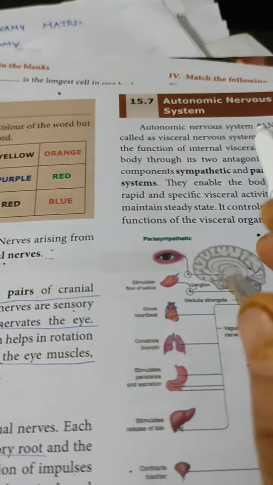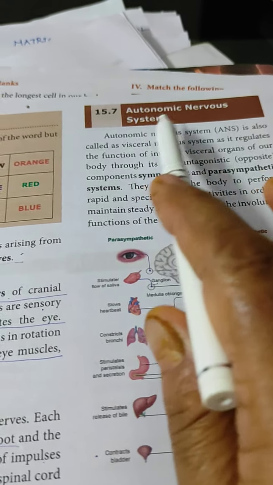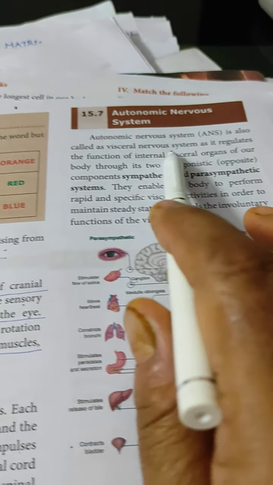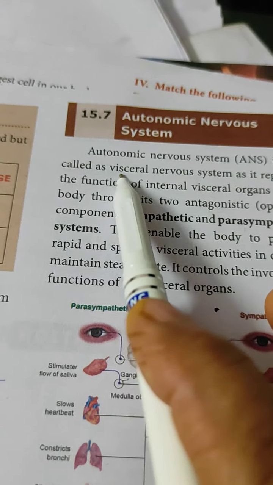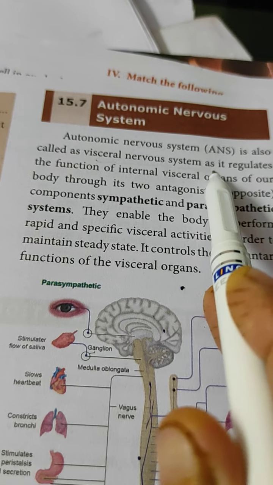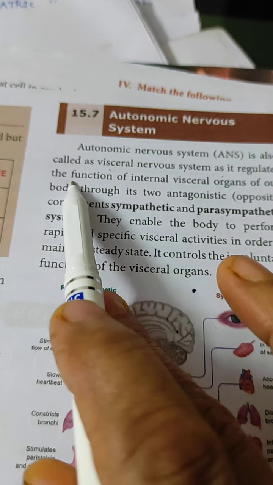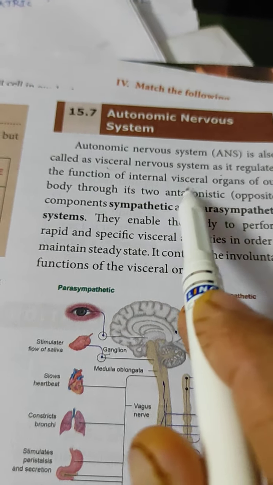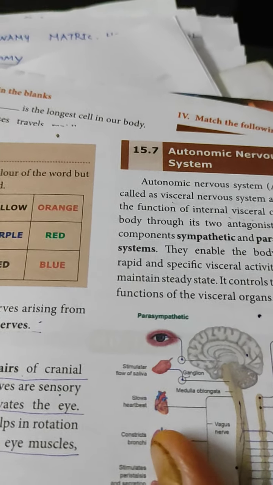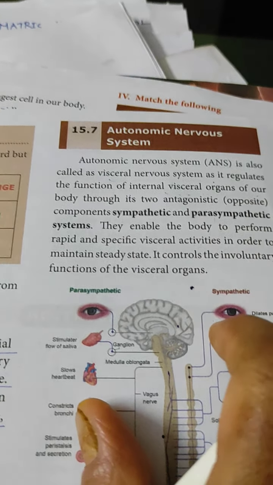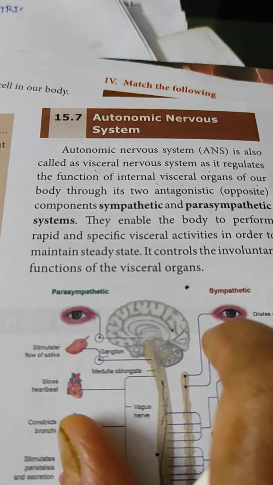Now the third type of nervous system is called the autonomic nervous system. The autonomic nervous system, or ANS, is also called the visceral nervous system, as it regulates the function of internal visceral organs, for example heartbeat, lung function and blood vessel function.